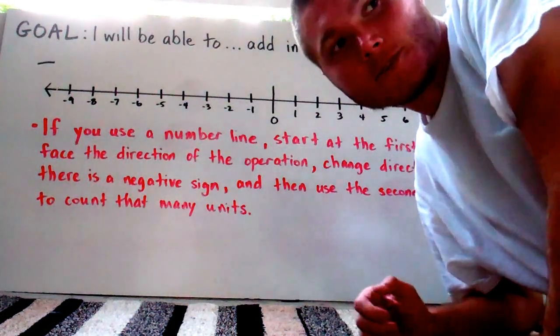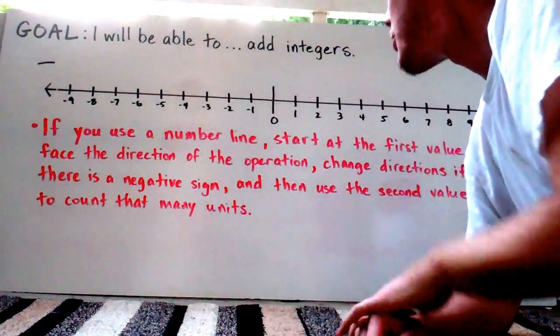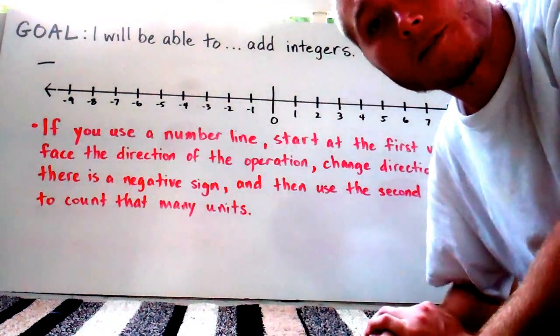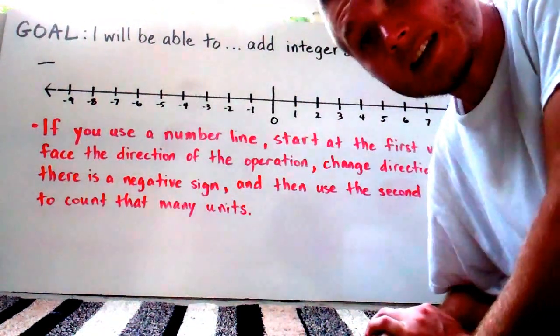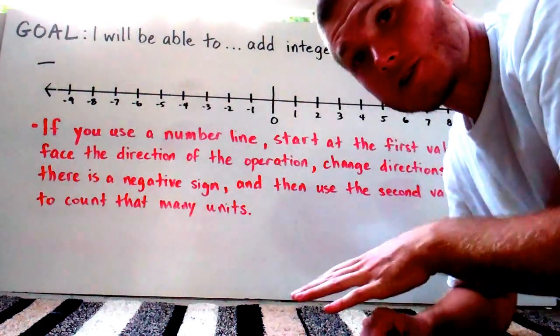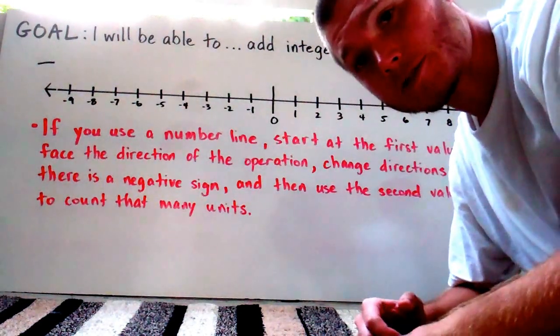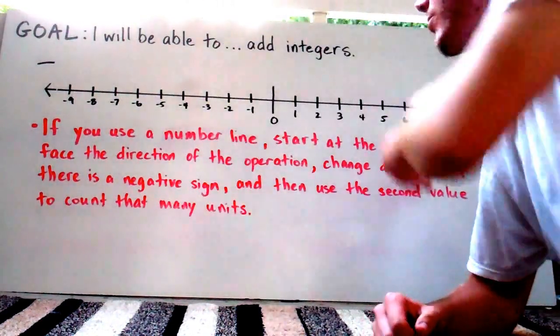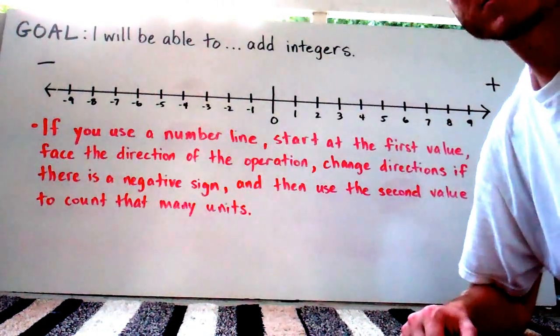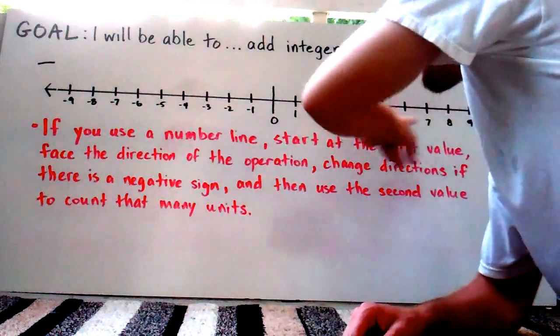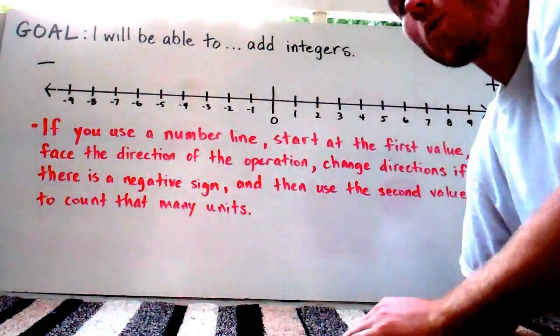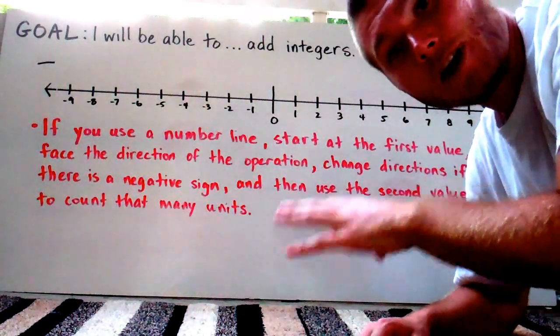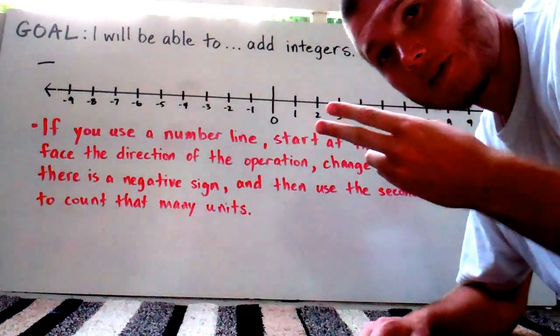Alright class, so you've already modeled integers, and you've already modeled how to add integers. Now we want to try to add integers just using paper and pencil, and the numbers. So your goal is to be able to add integers. Now, here's a number line. We're going to solve for adding integers using two different methods.